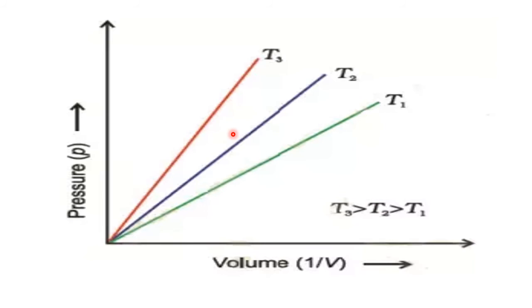This resembles y equal to mx plus c. Okay, right. So P is taken on the y-axis and 1 by V is taken on the x-axis. So y equal to mx plus c. We will learn in the next class how to take the slope, the intercept, all those. Now this is a straight line due to the relation between pressure and volume at constant temperature.